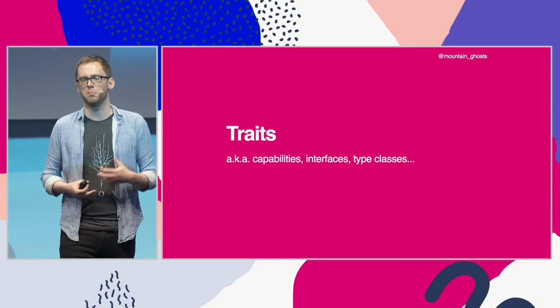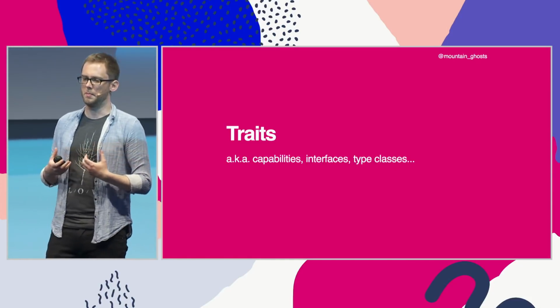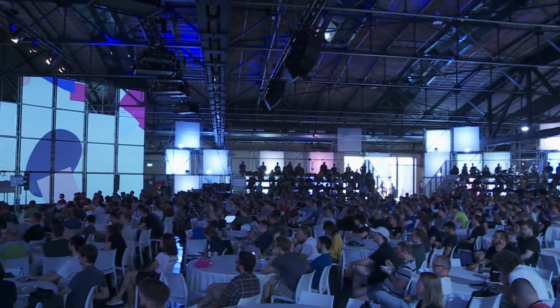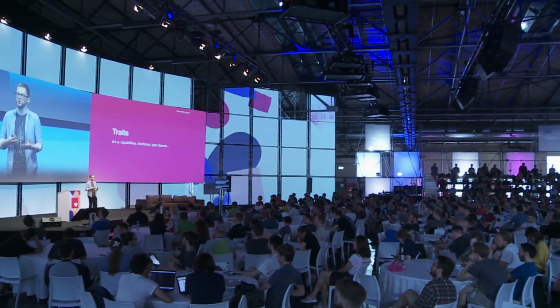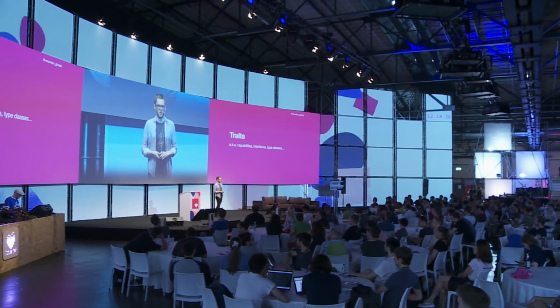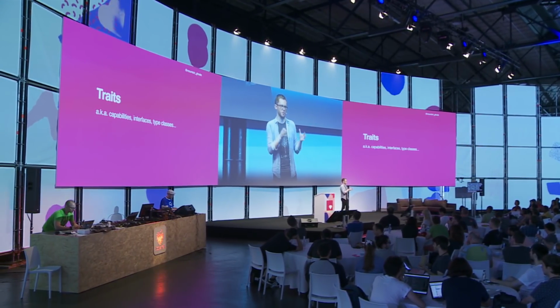So what we've seen here is that the meaning of values in programs is not fully contained within themselves. And it's not to do with just what their type is. A number can be used for several different purposes. It depends how you're using it that determines whether changing it would be a problem. And so what we've seen is that rather than just being a number, something having one type, it actually has a set of characteristic traits. A Java programmer might call these interfaces. Haskell users might call them type classes. But the core idea is that a value of a certain type can be used for several different kinds of operations. And it's which of those operations that you're using that determine its true meaning.